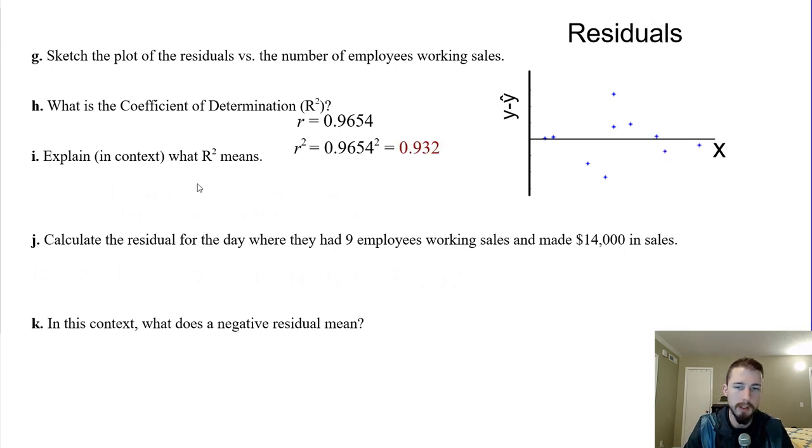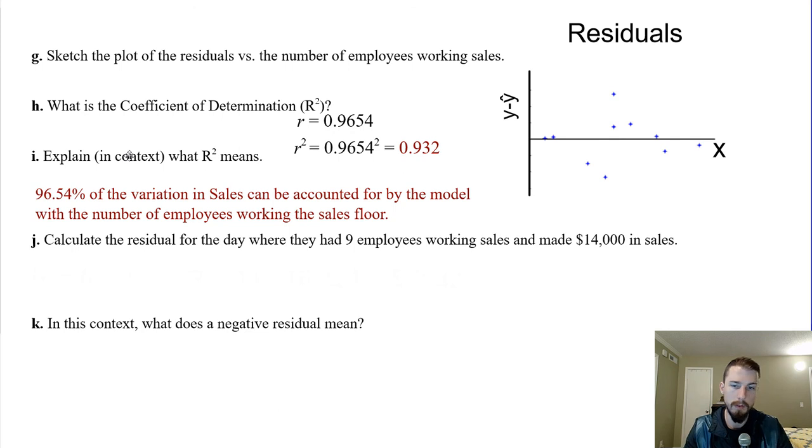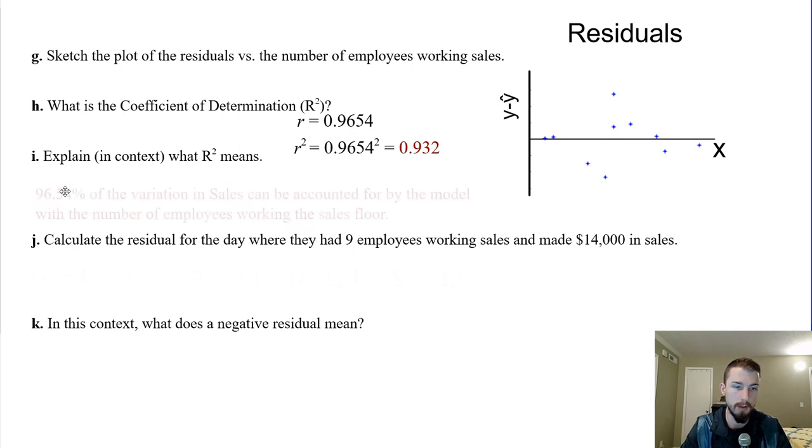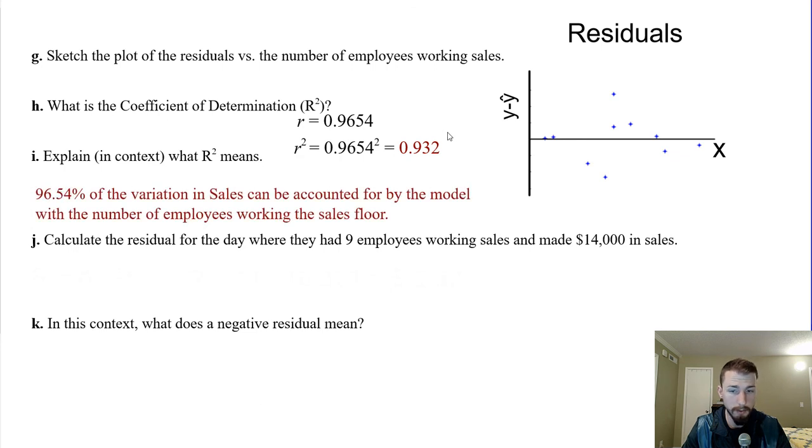Explain what it means in context. So this is the percent of the variation in the response variable that can be accounted for by our model with the number of employees. In other words, 93.2% of the variation in sales can be accounted for by the model with the number of employees working the sales floor. Calculate the residual for the day where they had 9 employees working and made 14,000 in sales.